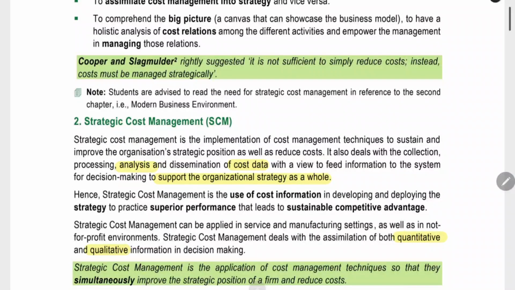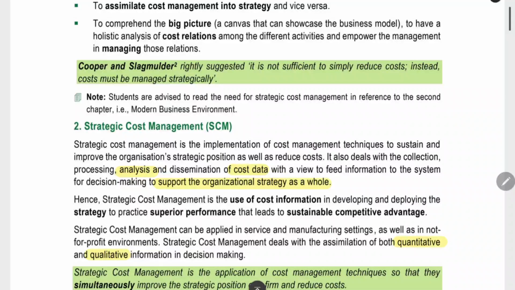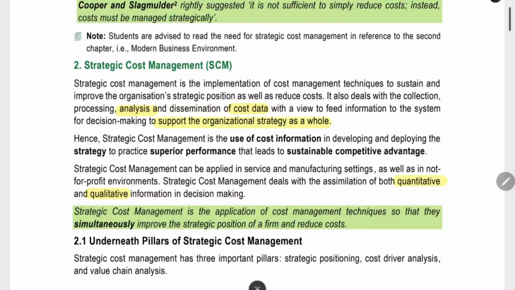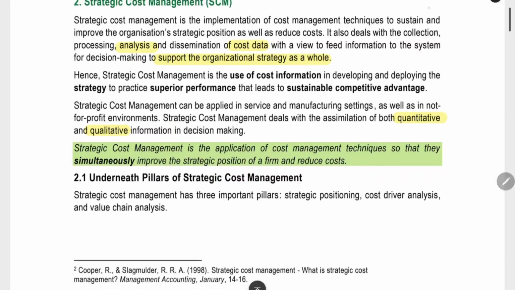Next, we are going to see strategic cost management. Why do we want strategic cost management? That is discussed in even more detail in chapter number 2, and we will see it there. Now, strategic cost management means that they will collect, process, analyze, and disseminate the cost data. It will help to support the organizational strategy as a whole. They will give the data for the strategy. Based on the underlying data only, the chief executive officer, chief costing officer, chief information officer, chief security officer, chief operations officer, and all the officers will take decisions based on the data provided by the management accountants. So it will help the strategy.